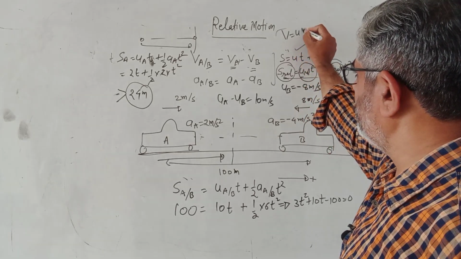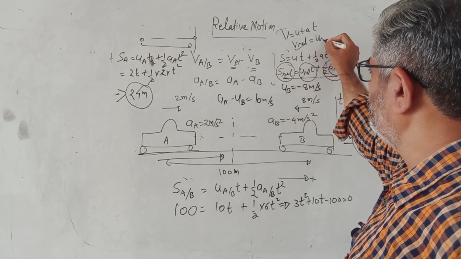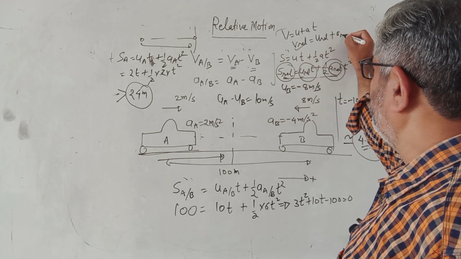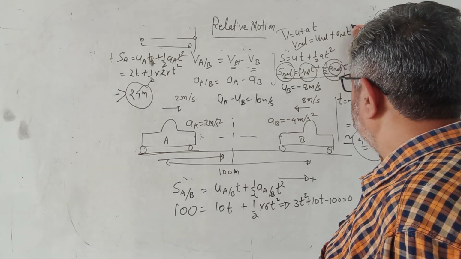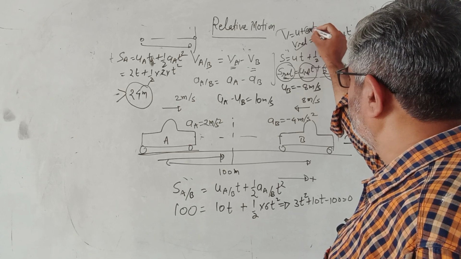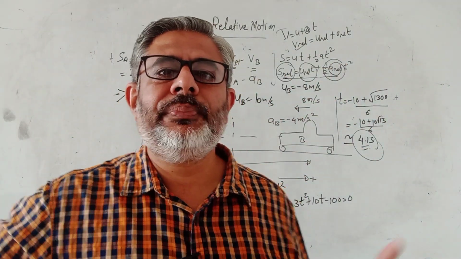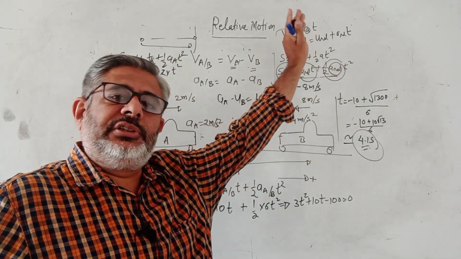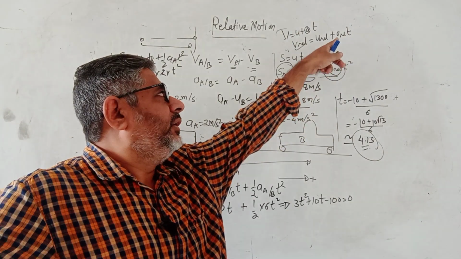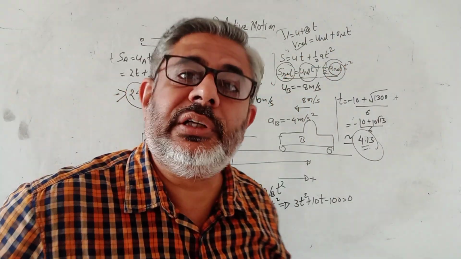Also, when you write V is equal to U plus AT, then you can also say V relative equals to U relative plus A relative into time. Now look here, in this equation when A is 0, then V is equal to U, right? So velocity is constant if acceleration is 0. Here if relative acceleration is 0, then relative velocity is constant.